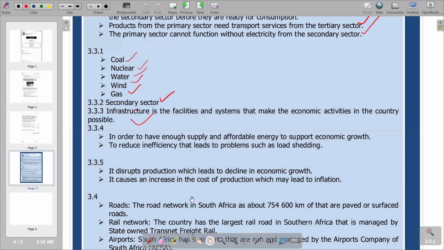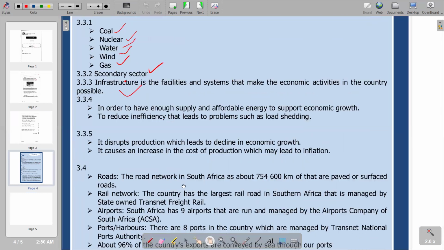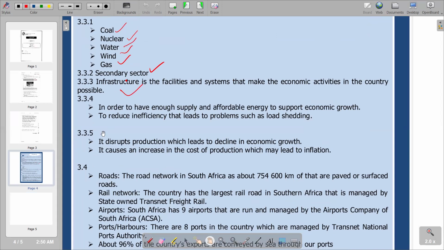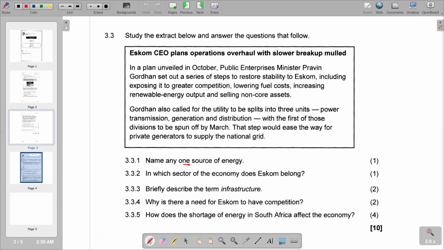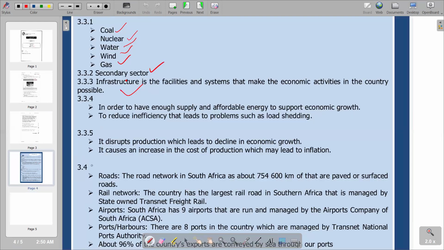So if we go to the other section, we have those reasons being articulated. The correct answer that we have there, the first point, we can refer to our question, which is 3.3.4. Competition is to have enough supply and affordable energy to support economic growth. So basically, it leads to more supply, to support economic growth. So this is the first point.